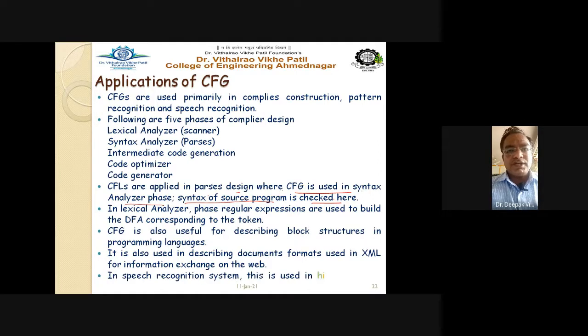And in speech recognition systems, this is used in hidden Markov models. CFGs are also used in pattern matching algorithms. So there are many uses of your context-free grammar as well as context-free languages as well as finite automata in compiler design, compiler construction, pattern recognition, and speech recognition. There are also machine learning applications.